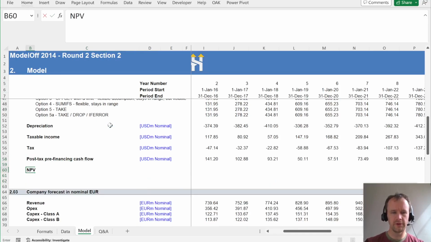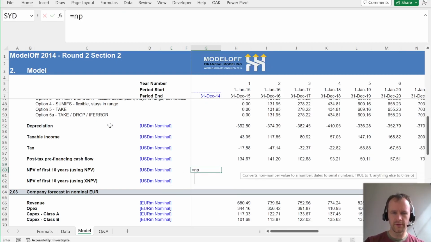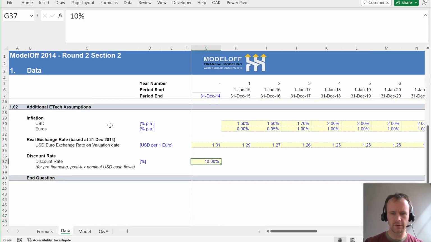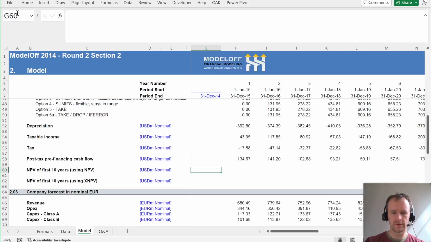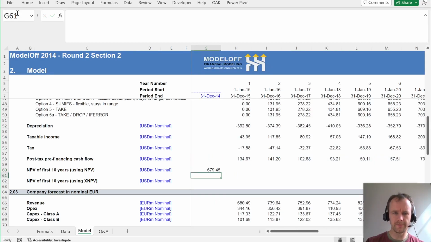So NPV of first 10 years using NPV, and then the same thing using XNPV. So it's going to be NPV. Sorry, where's my... Just going to give this a name because I'm going to need to refer to it a bunch. Disk rate. So NPV, disk rate, first 10 years is there.